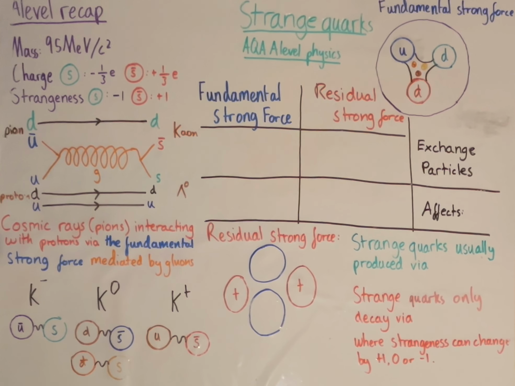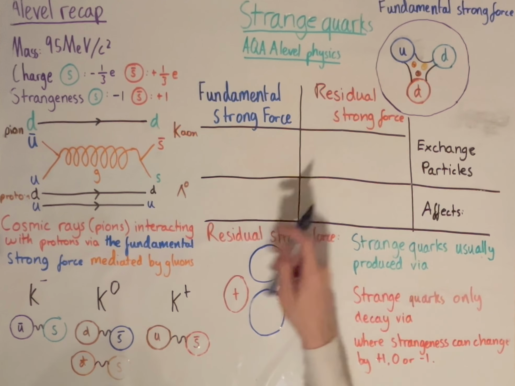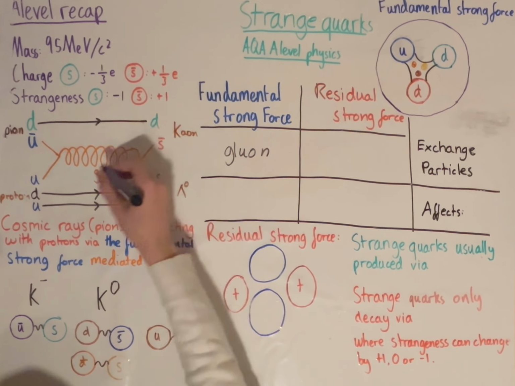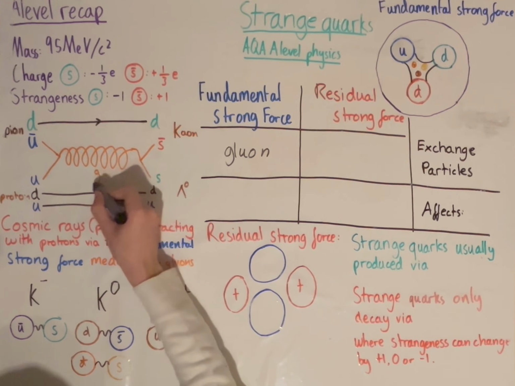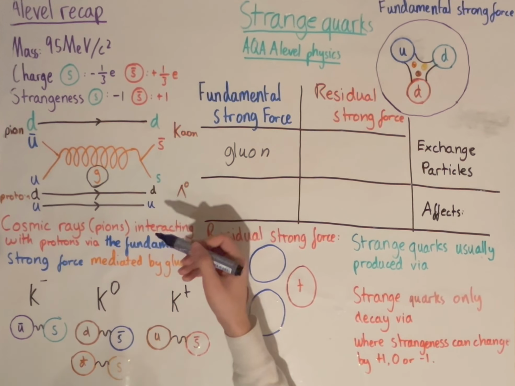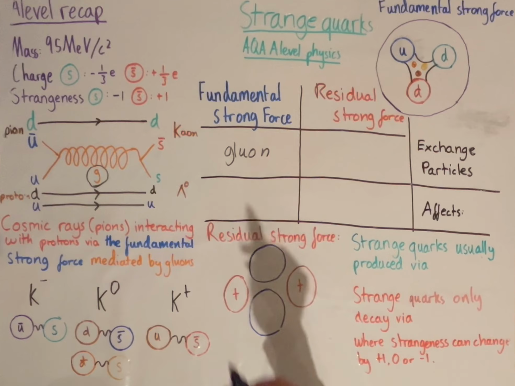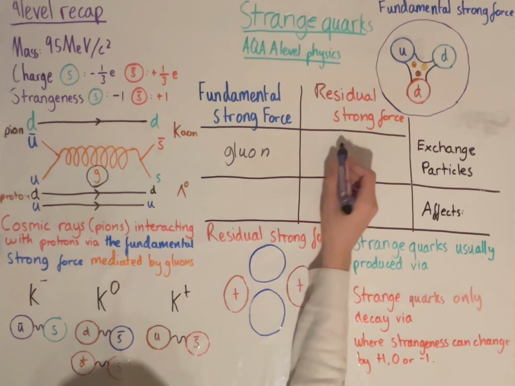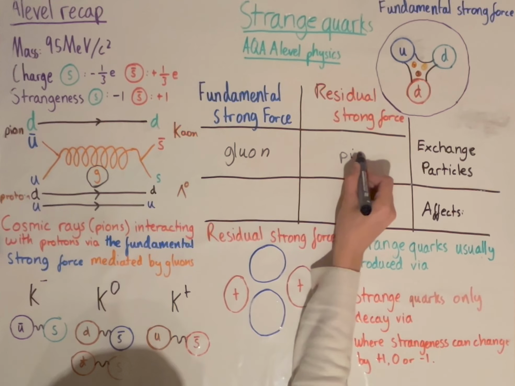So, the fundamental strong force has the exchange particle of the gluon, which is this here. This is a gluon. Gluons are the exchange particle for the fundamental strong force. For the residual strong force, the exchange particle is the pion.